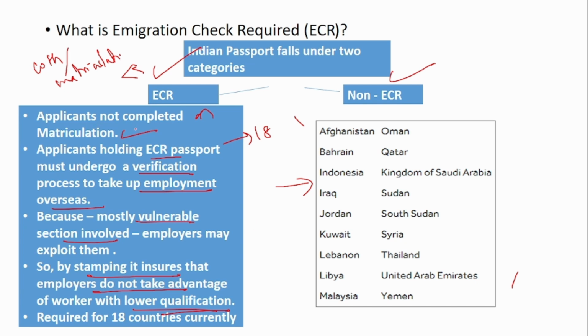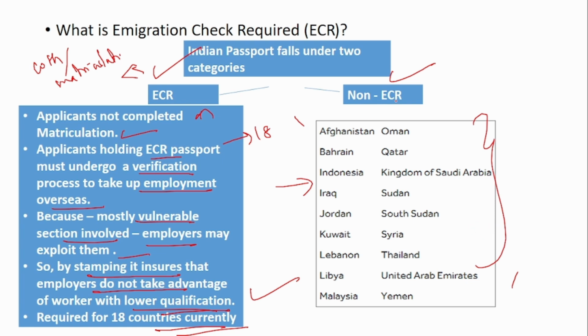So, not having completed matriculation is one criterion, and those holding an ECR passport must undergo a verification process to take up employment overseas. This is because mostly the vulnerable section is involved, and employers mostly exploit them. So by stamping it, it ensures that employers do not take advantage of workers with lower qualifications. It is required for only 18 countries currently. These are the 18 countries for which this ECR is required.